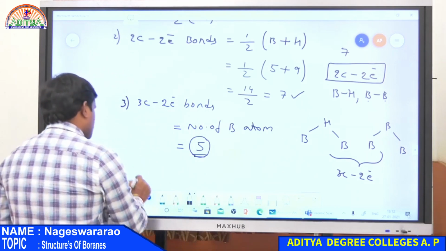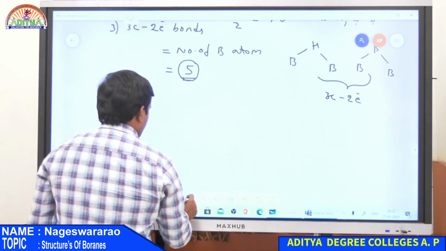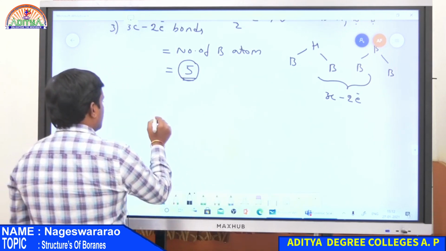Now the structure. So the possible structure for pentaborane is like this.